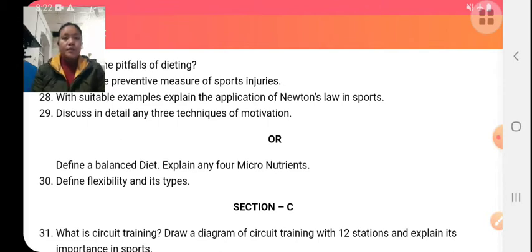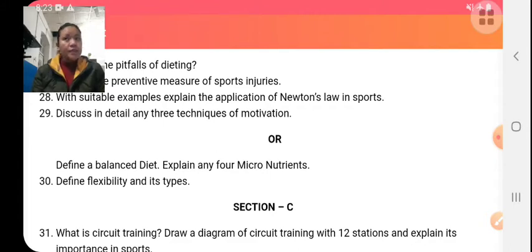Flexibility means the ability of an individual to stretch the joint as much as possible without any pain. Flexibility is measured through flexometers. There are two types of flexibility: active and passive. Passive flexibility means stretching the joint with external help, for example, with the help of a partner. Active flexibility means stretching the joint without any external help.